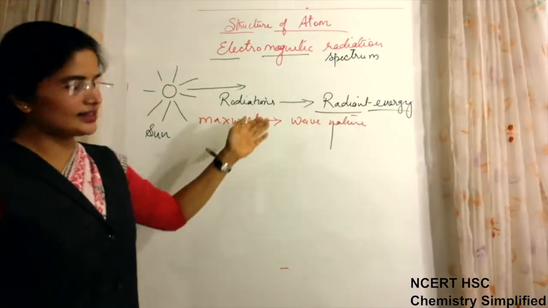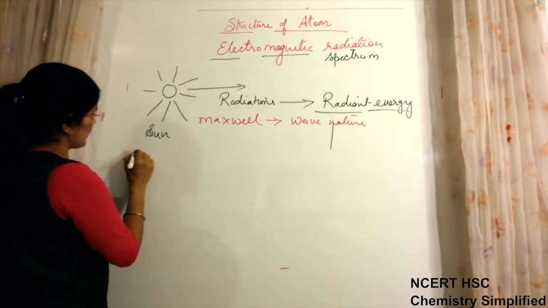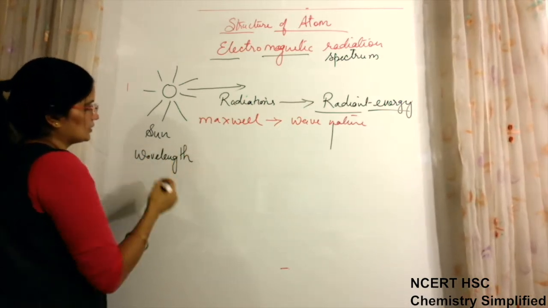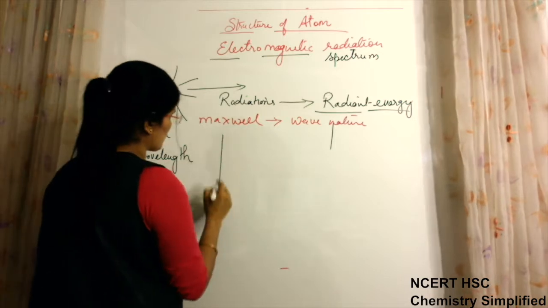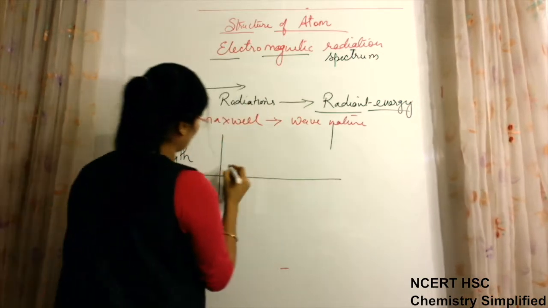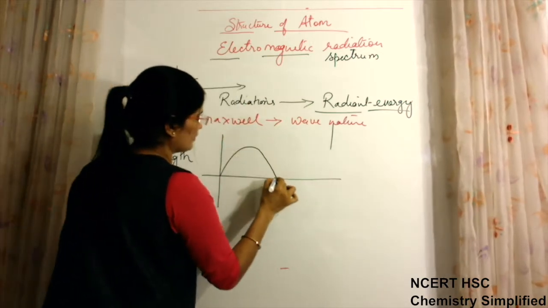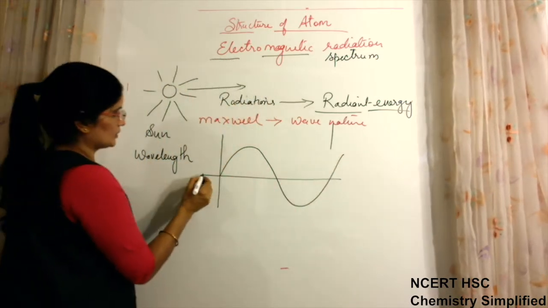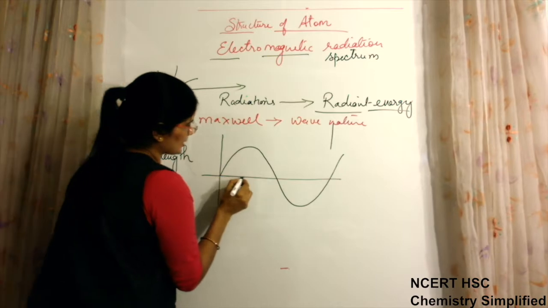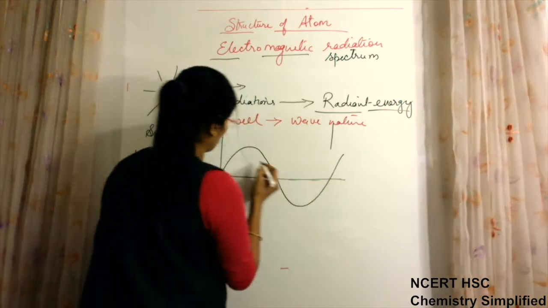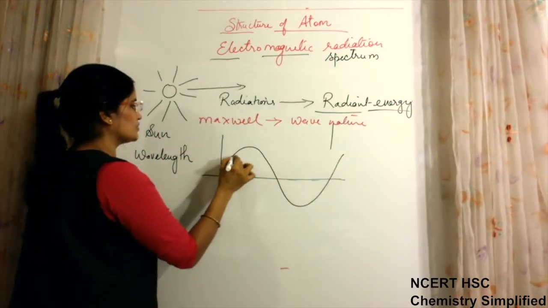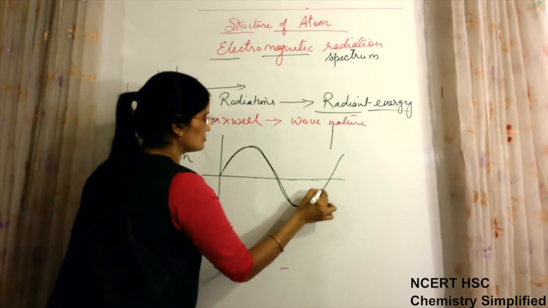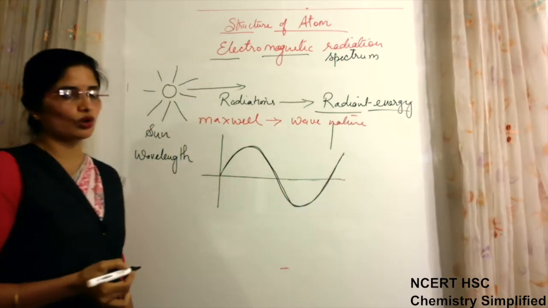If this radiant energy is a wave, it will also have wavelength. What is wavelength? A wave travels in this manner. Okay, if this is considered as an axis, then the wave moves in positive direction. The same distance it moves in negative direction also.